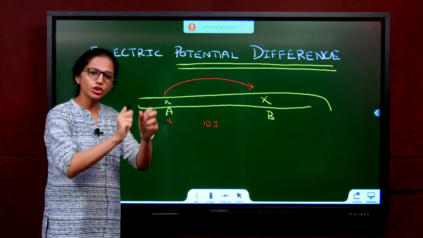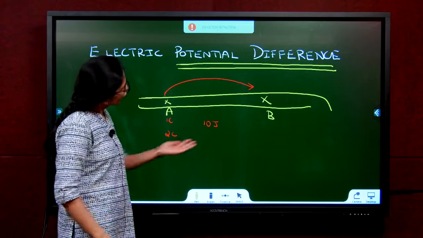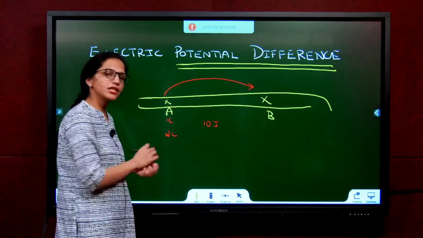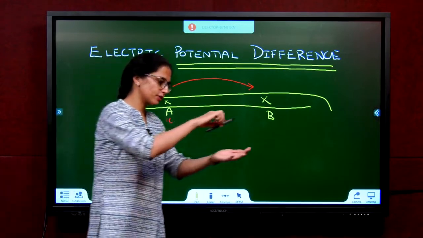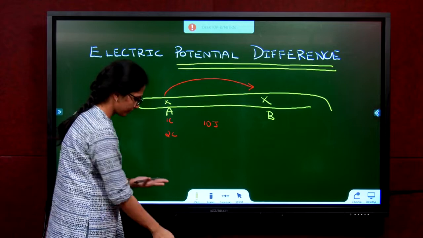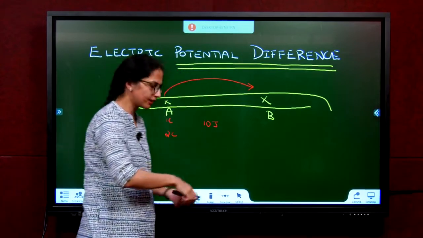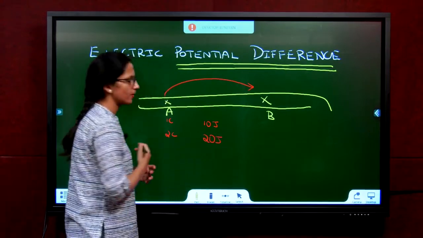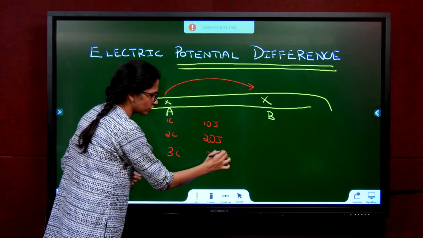I give you now 2 coulomb of charge. I tell you, please transfer it there. What will you do? How much energy do you need to lift it? To lift this pen, if I need 10 joules, if I give you 2 pens, how many joules will you need? 20 joules. Do you agree? So you did 20 joules. Now, if I give you one more, 3 coulomb, 30 joules.